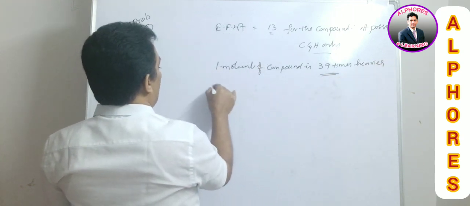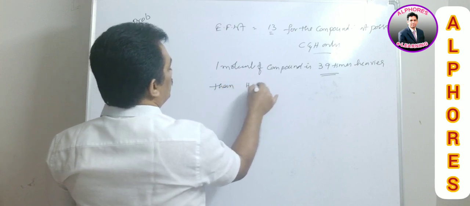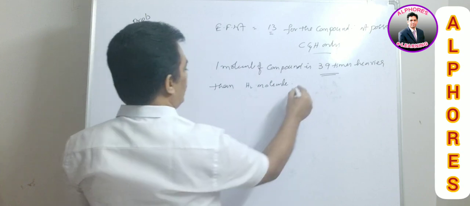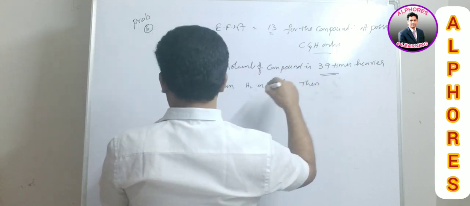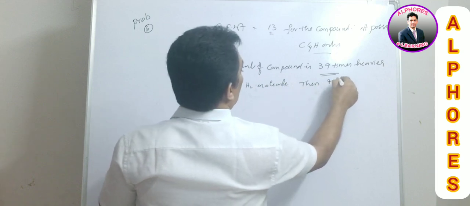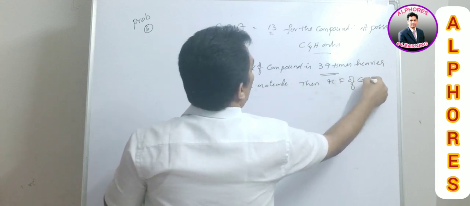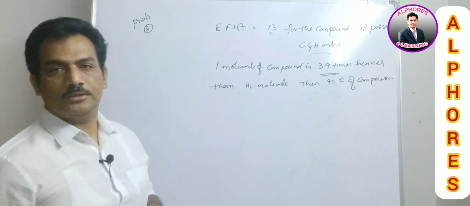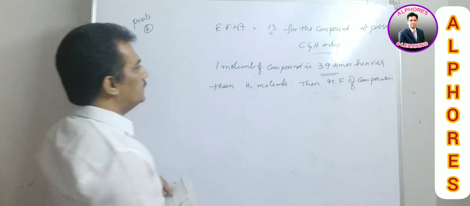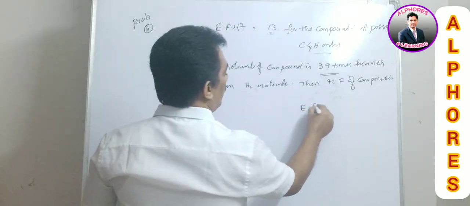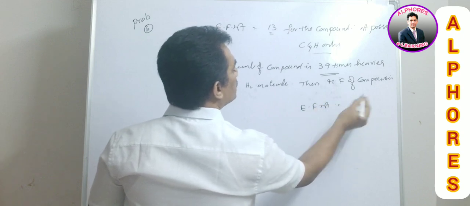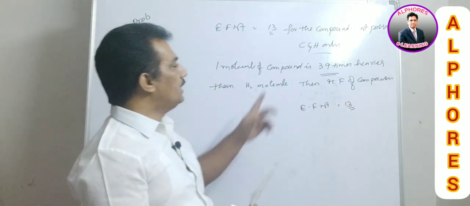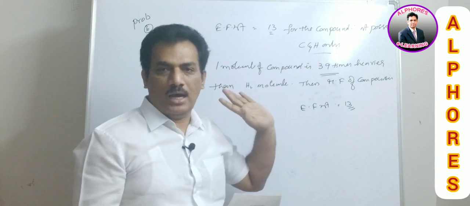Then, the molecular formula of the compound is? This is the question. What we have to consider is that the empirical formula weight is 13 from this data, and again what they are providing is that the compound possesses only carbon and hydrogen.